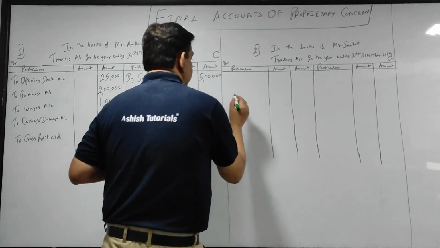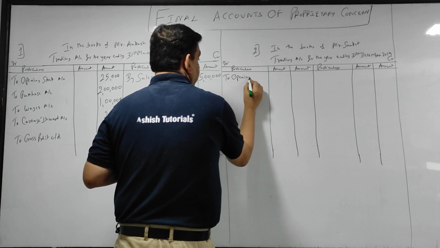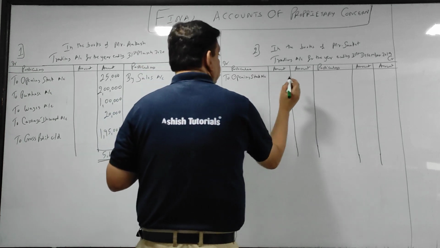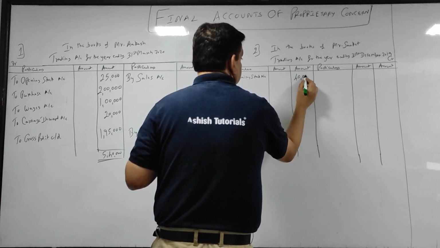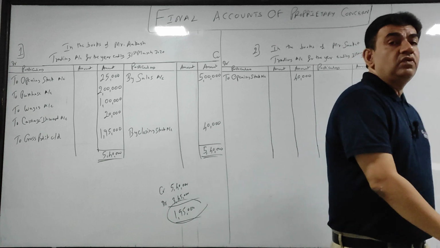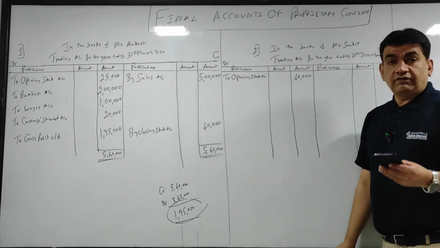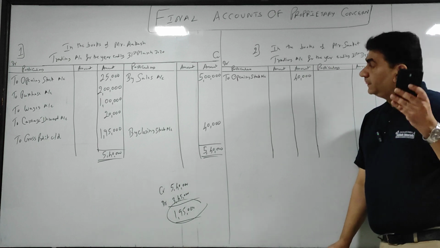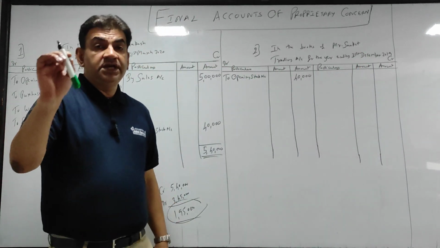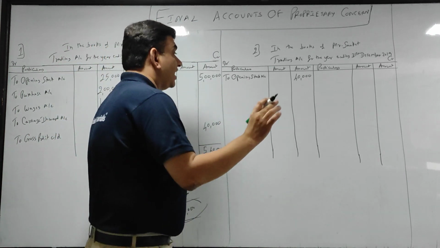So same logic, I will write here "to opening stock account," that is 40,000. Purchases. When I say purchases, goods come in, so I will debit.